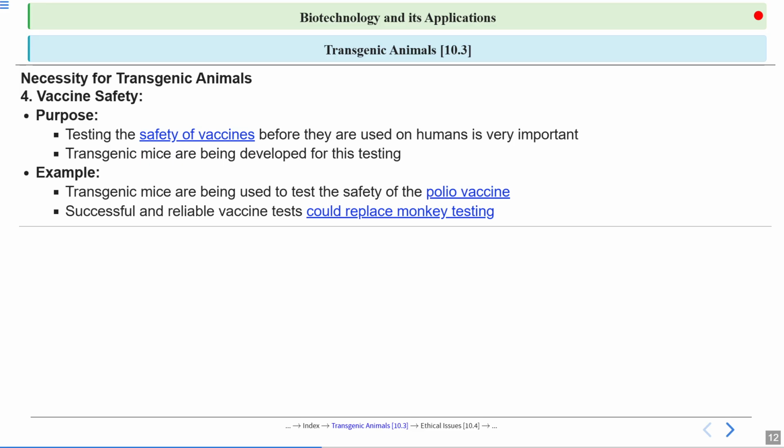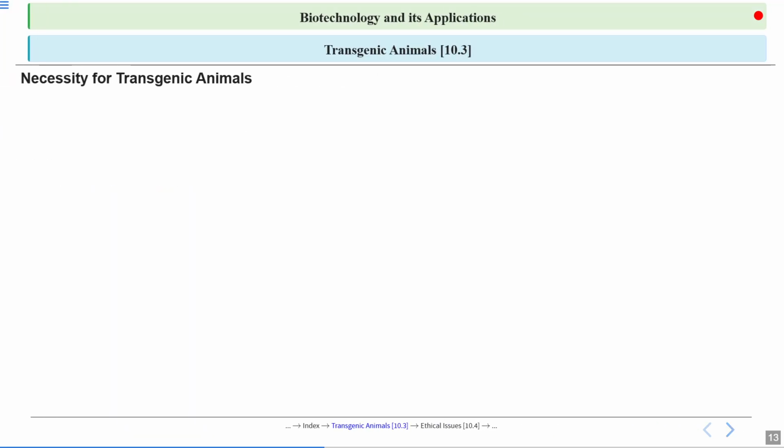So we can't give it to humans directly. We have to test the safety of that vaccine before. Initially we used to do it on monkeys. But now transgenic mice are used to test the safety of this vaccine, even the polio vaccine, and a successful and reliable vaccine test could replace monkey testing. So yes, this is also one of the reasons.